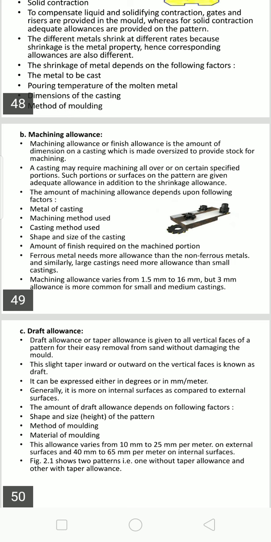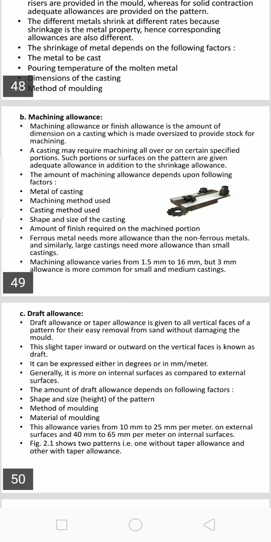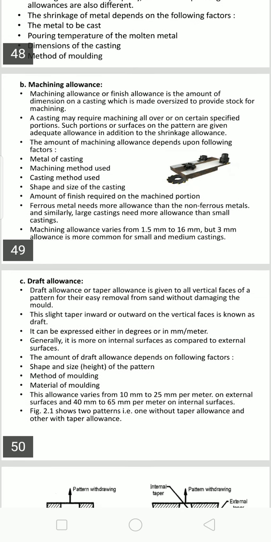Those gases escape to the atmosphere through the molding sand and other gating elements. But all the gas holes, blow holes, pin holes and other defects in the drag, due to their low density, will float up and be deposited on the surface of the casting. Therefore, in the drag, machine finish allowances will be minimum, but in the cope defects may be deposited. Therefore, normally a larger allowance is provided in the cope.